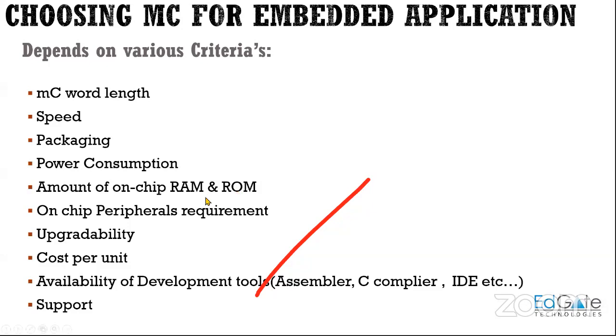And on-chip peripheral requirements. What are the necessary peripherals for the embedded application? Do you require an ADC, or do you require an internal temperature sensor for this application? Those kinds of peripheral requirements should be decided. GPIO is required, timers are required, and it should support interrupt concepts. Maybe ARM architecture is required so that it processes interrupts much faster than normal microcontrollers. All those peripheral requirements have to be listed, and based on that, you should select a particular microcontroller.